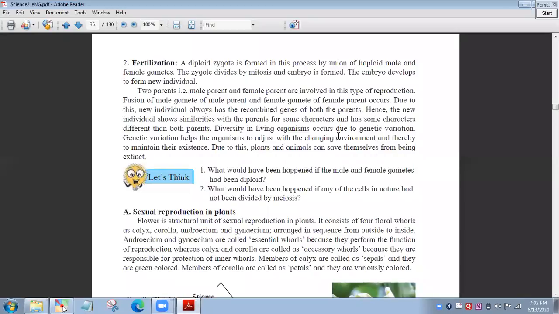In asexual reproduction the newborn individual is exactly the same as the parent, while in sexual reproduction there is genetic variation, or we can say diversity. So these are the points to distinguish between sexual and asexual reproduction.